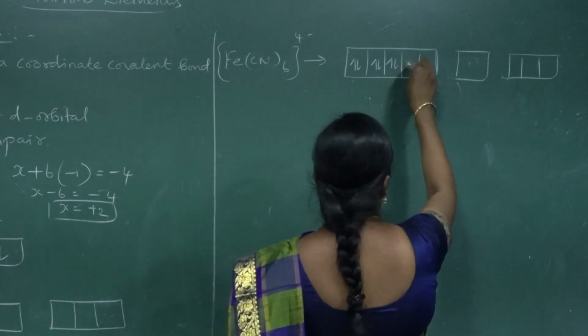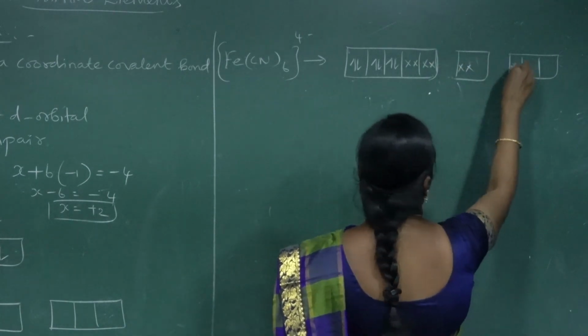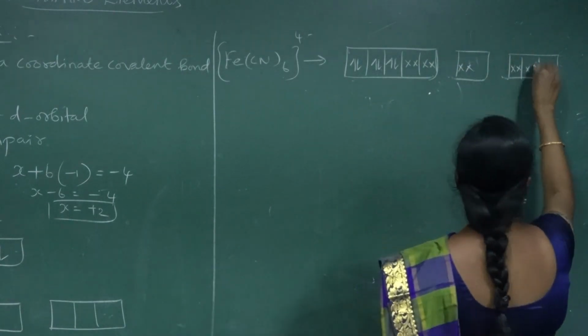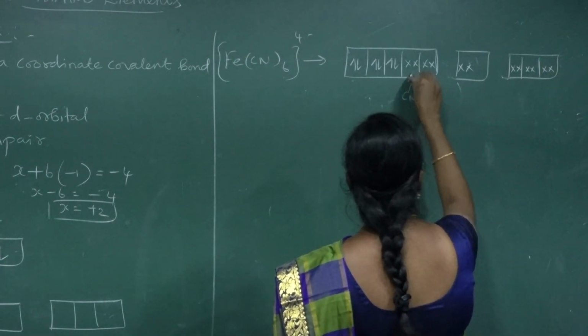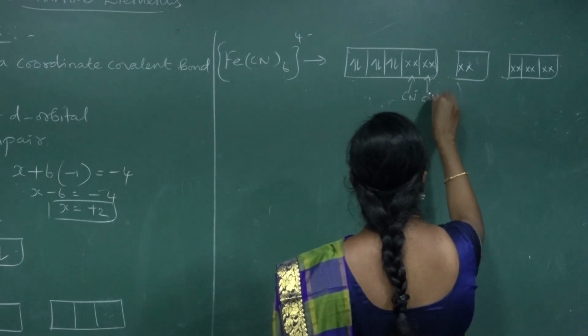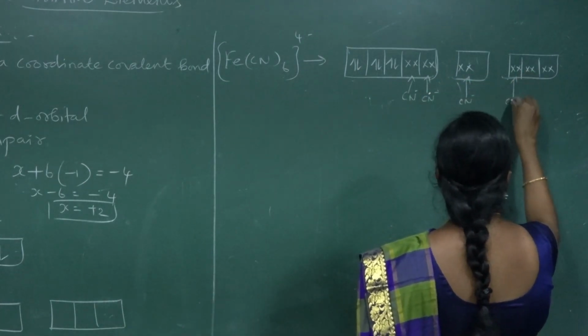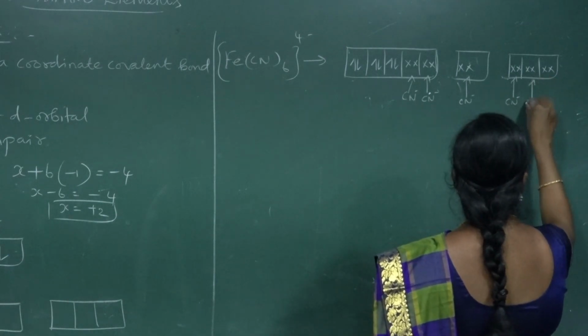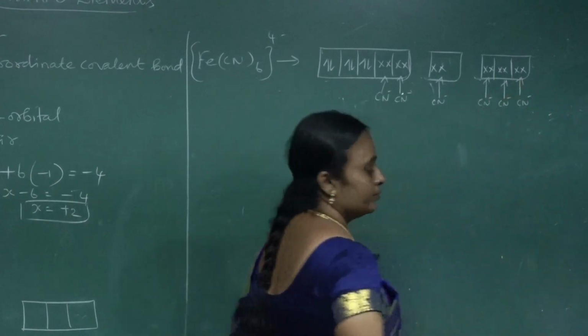One cyanide gives 2 electrons, another cyanide likewise, and next, all the CN minus ligands will give their electron pair towards the vacant orbitals of the metal.